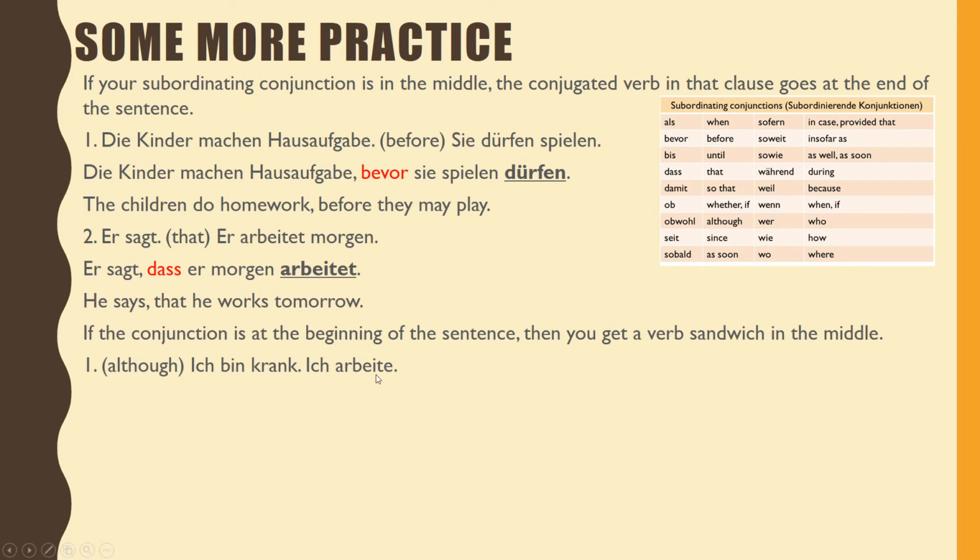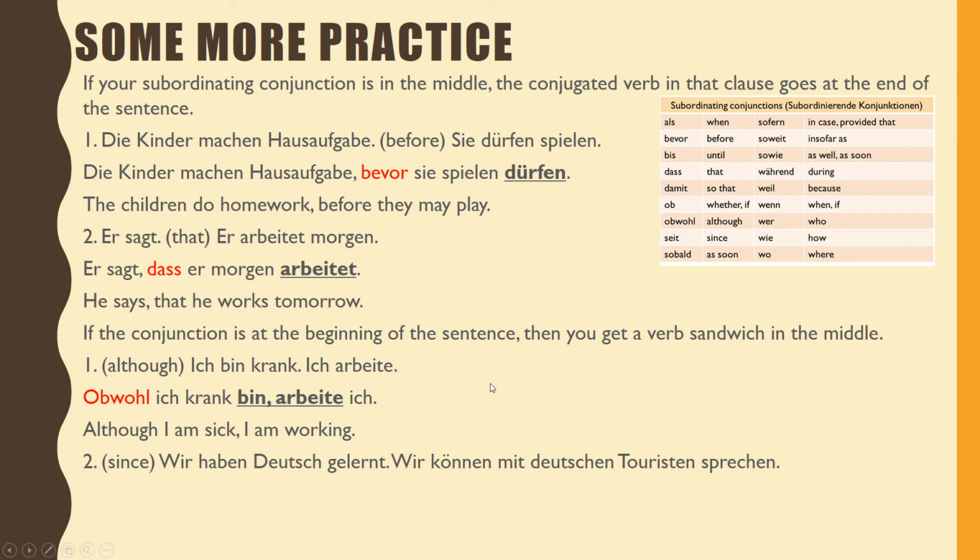In the second sentence is arbeite. So we're going to have: obwohl ich krank bin, arbeite ich. Our verb sandwich is bin, comma, arbeite. The bread is the verbs bin and arbeite, and the comma is the cheese. Although I am sick, I am working.